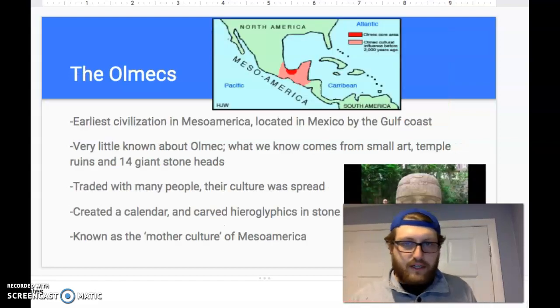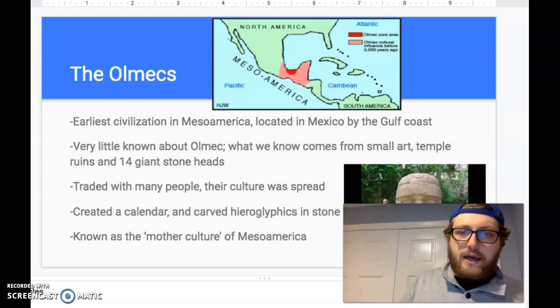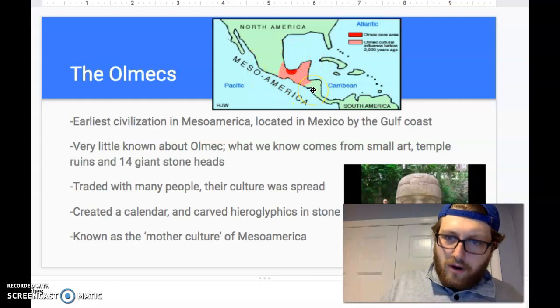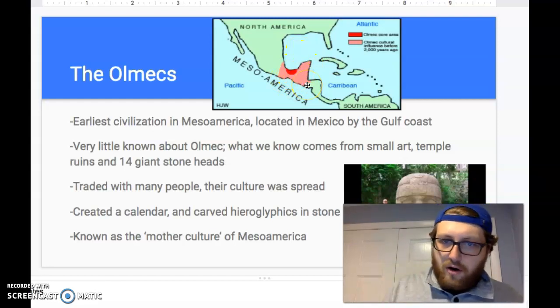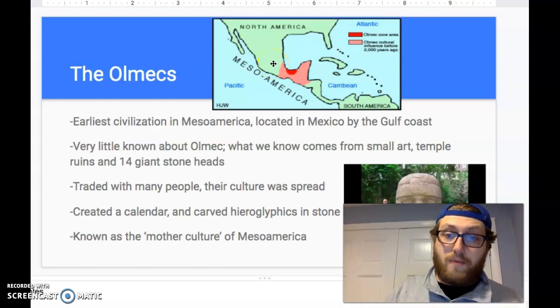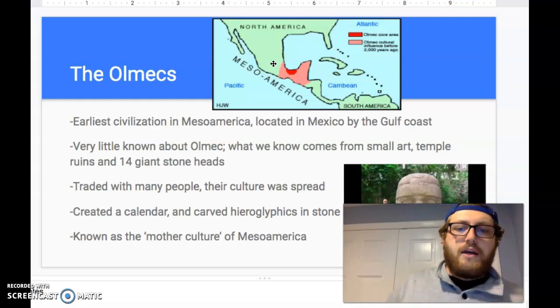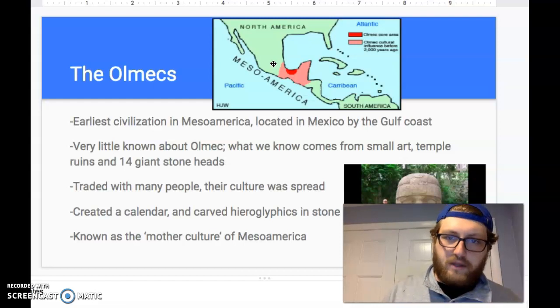So the first civilization we are going to talk about is the Olmecs. Okay, as you can see, the Olmec is here in Central America, more in Mexico, but there's parts of it in Central America. The darker red right there shows you the central location of the Olmecs. Again, making sense. They're right on the water. It is the earliest civilization in Mesoamerica, located in Mexico by the Gulf Coast. Right, here's our Gulf Coast.